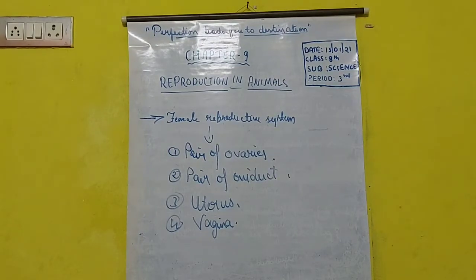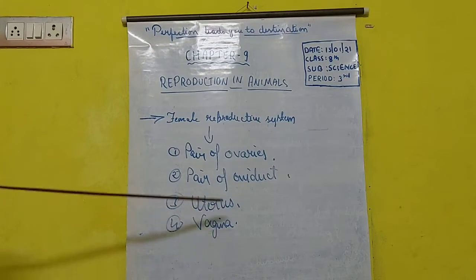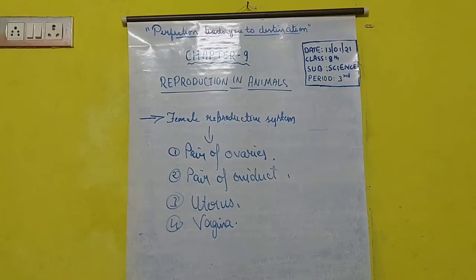In the same way, here ovaries will produce eggs. Then, when we see how production of ovum occurs, it will occur every month.